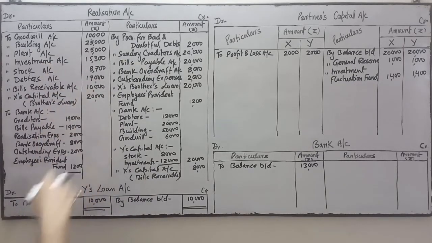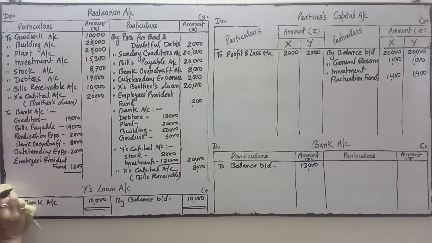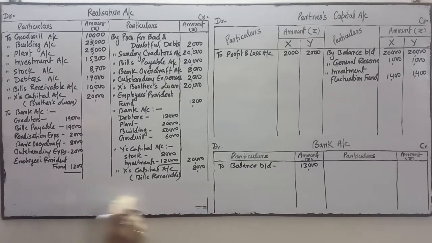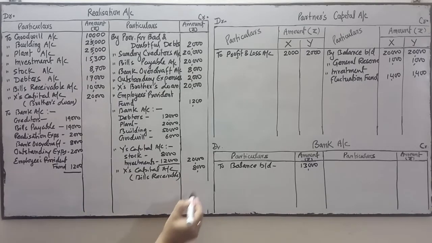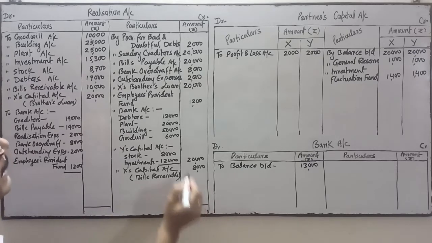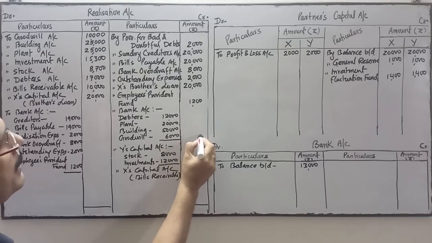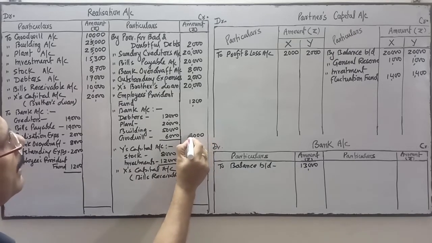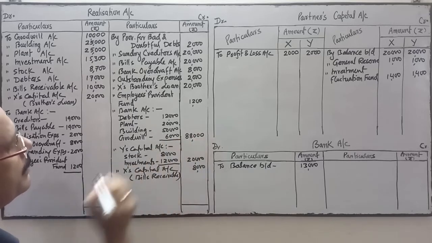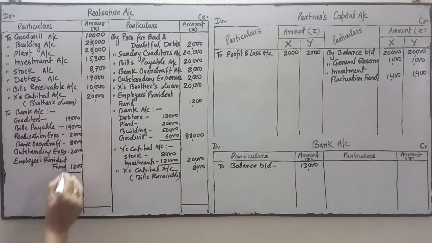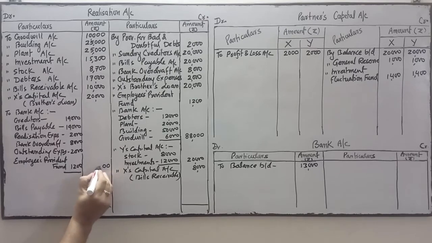I am going to extend this ledger, so I am going to erase this one from here. So here we'll do the total and find out the difference. Credit side total is more. So we'll do the total of the credit side first. First of all, we do the total of this bank as well. 88,000.